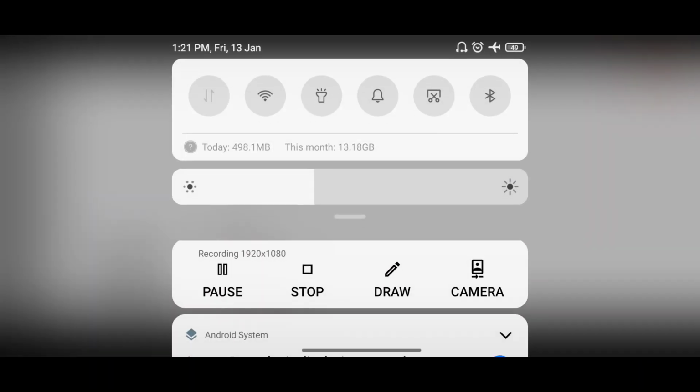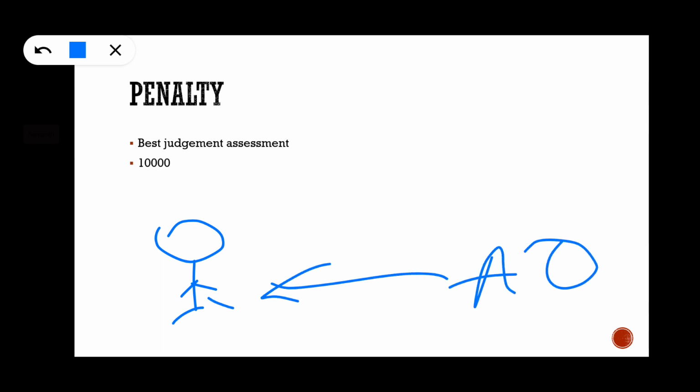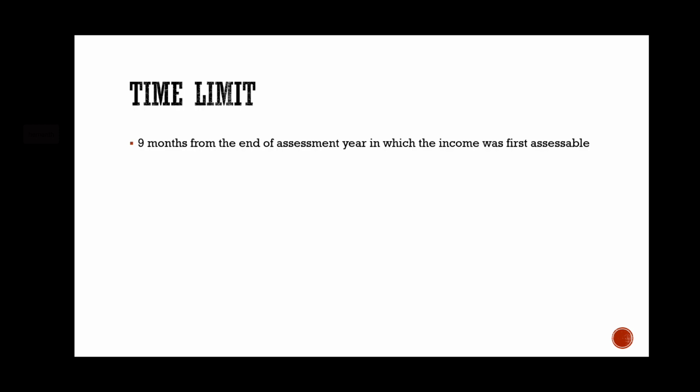And if the assessing officer issued a notice to an assessee and he does not reply, what is the penalty? The assessing officer will go for best judgment assessment, and this particular person needs to pay a fine of rupees 10,000. And can 142 subsection 1 and 143 subsection 2 be issued simultaneously? Yes. If you have not filed the return, or the assessing officer wants some information, he can issue a notice under section 142 subsection 1, and he can also call for scrutiny assessment.